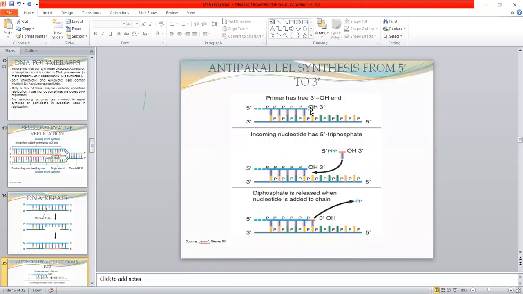To this 3 prime end, the new nucleotides are added. So the DNA synthesis process goes on towards this direction. The incoming nucleotide has 5 prime triphosphate. So the new nucleotide is joined, and this is the 3 prime hydroxyl end.